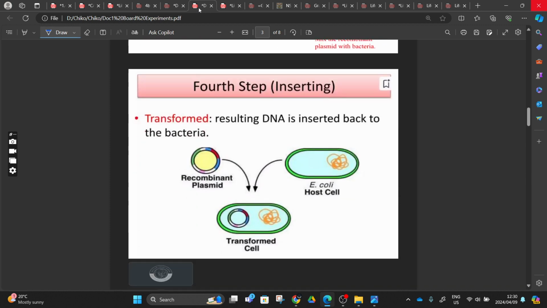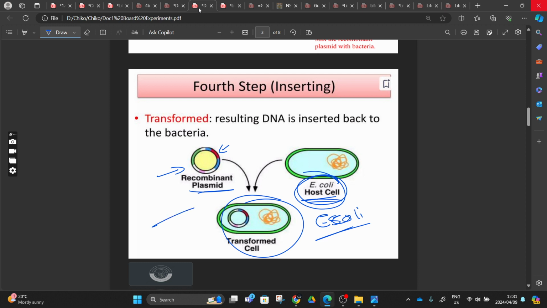So the next step, you take the recombined plasmid, or the recombined DNA, and transfer it back to the E. coli, which is the host. They can ask you which bacterium is used for the recombinant plasmid. It's E. coli, right? We also have other bacteria, and we also have other processes for adding genes to plasmids using this method, right? It's not only for insulin production, and it's not only E. coli that is used. We can also use yeast and so forth, right? But the same thing is happening.